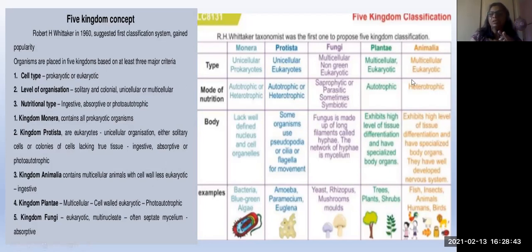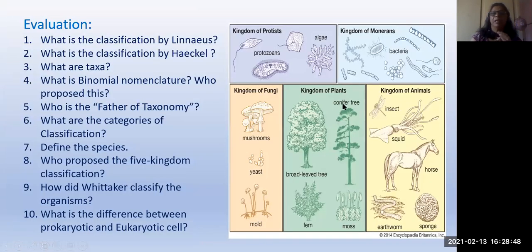Okay, so go through this table. Whatever we have explained here is included. And here are the examples of organisms. Read this, go through the topic properly and write the evaluation. Okay, take care, bye.